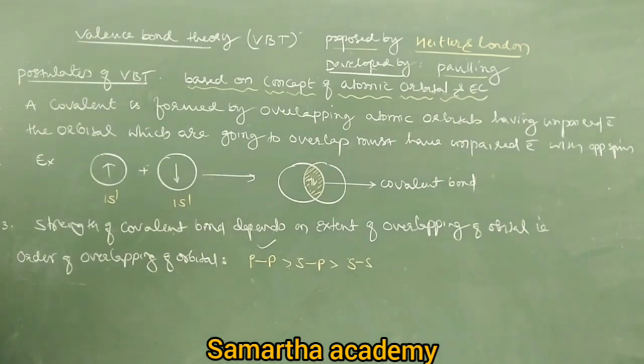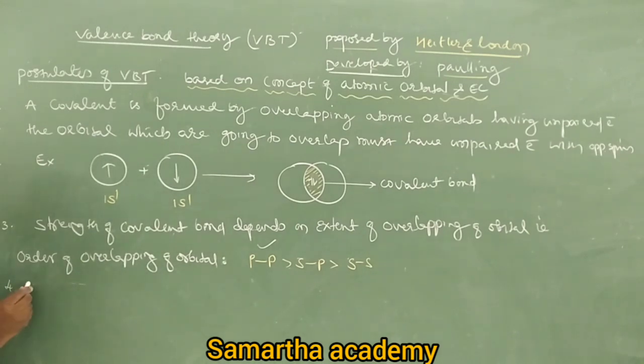Okay. Next, fourth point. When covalent bond is formed, what happens? The energy of the atom usually decreases. Not only covalent bond, if any bond is formed, the energy of the atom decreases. Therefore, the molecule formed becomes more stable. Obviously, right.